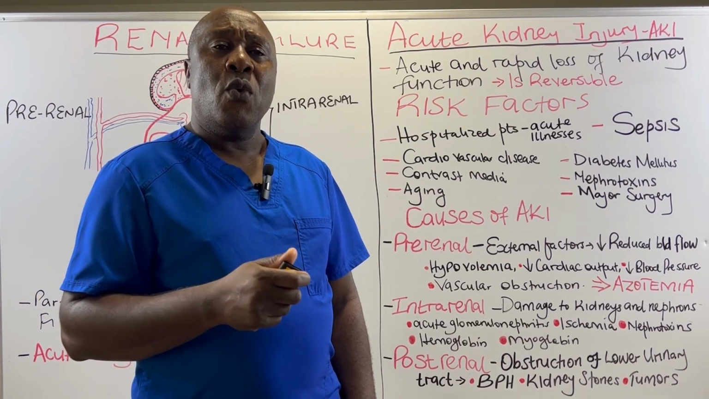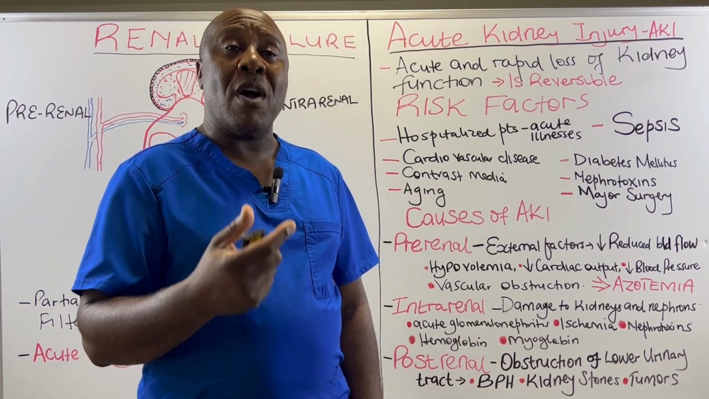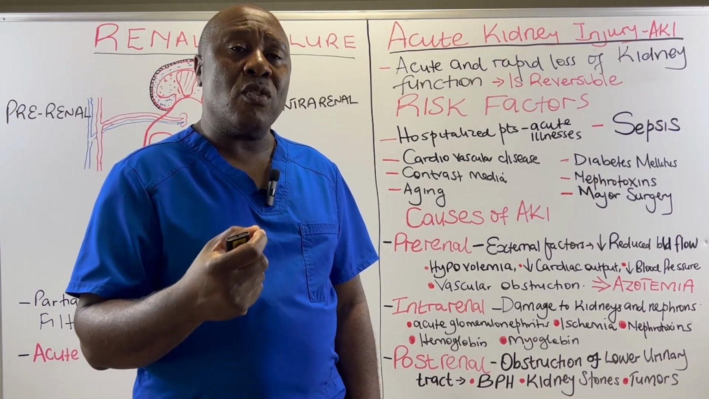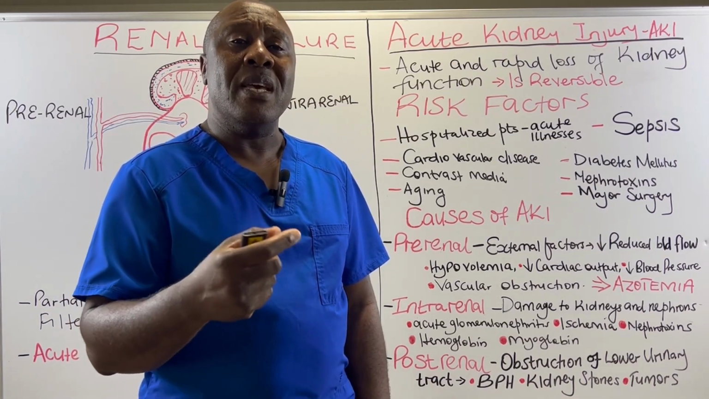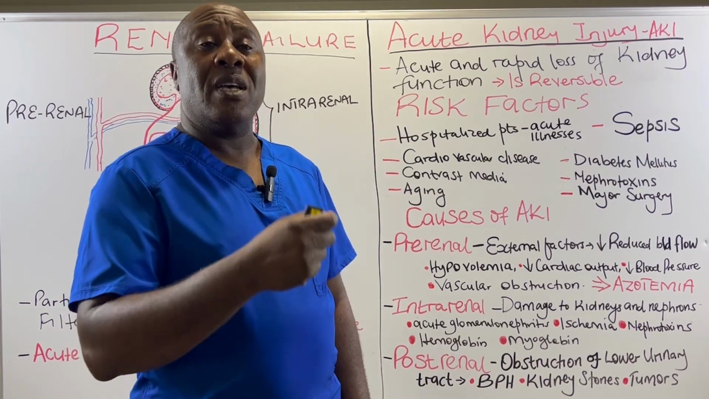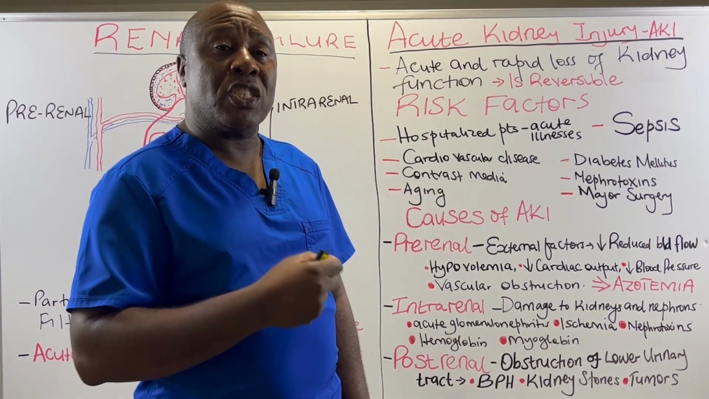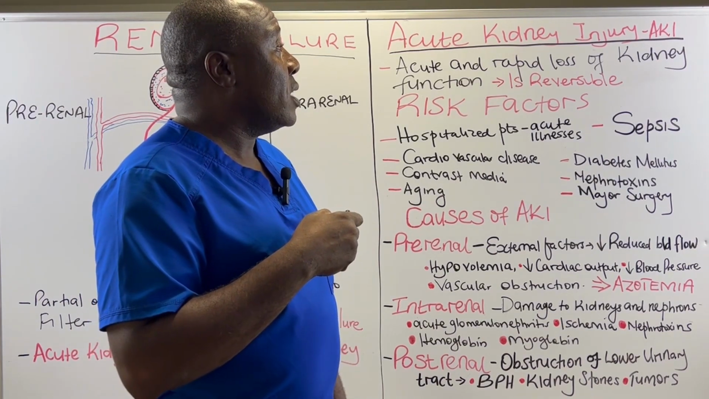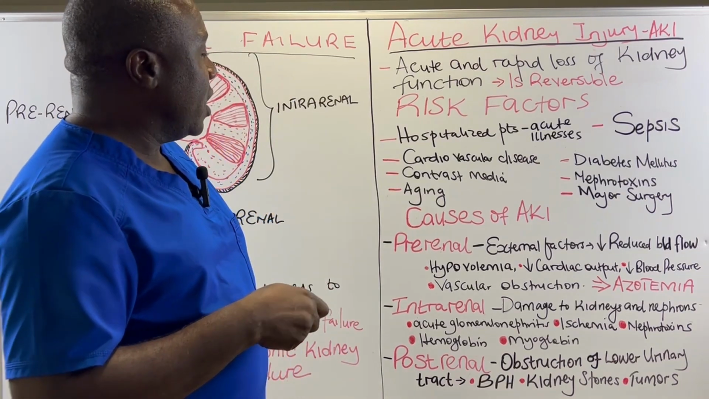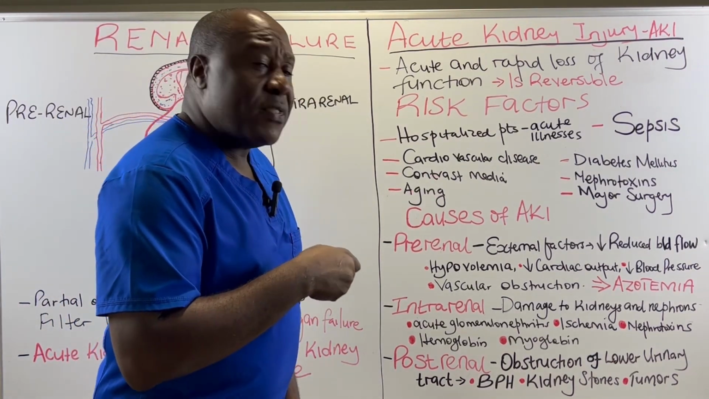For example, we have got aminoglycoside antibiotics. They are very toxic to our kidneys. We have got antifungals like amphotericin B. It is very toxic to our kidneys. So the use of these chemicals and medications that are toxic to our kidneys could actually expose a patient to acute kidney injury.